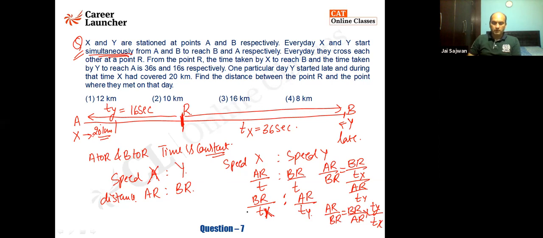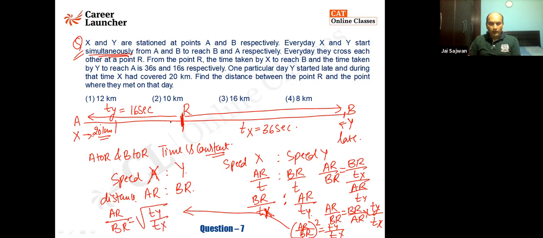From this conclusion, I can easily make out this AR by BR will go here. It is AR by BR square will be equal to TY by TX. And allow me to write it here. I can say AR upon BR is nothing but a square root of TY upon TX. So AR is the distance traveled by Y. Is that fine? Initially it was the distance traveled by X, but later on it is Y who is traveling this distance. I hope it is clear to all of you.